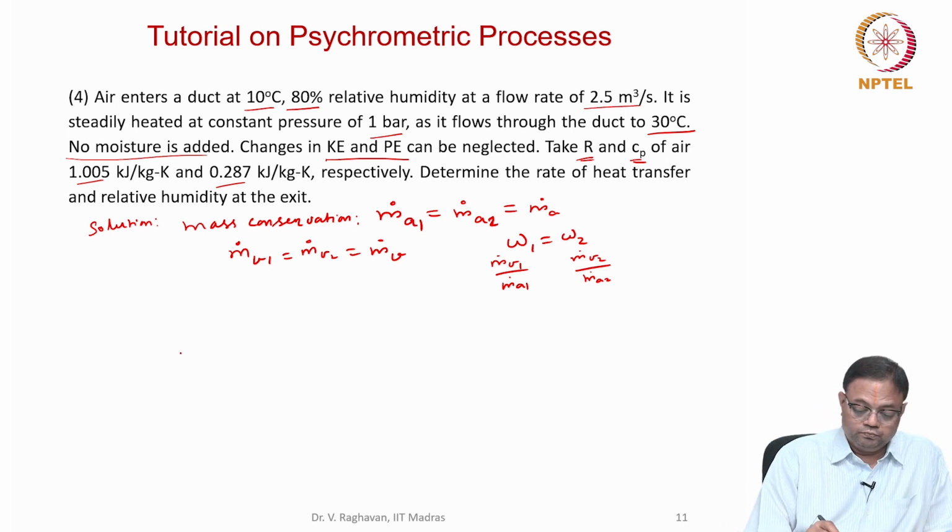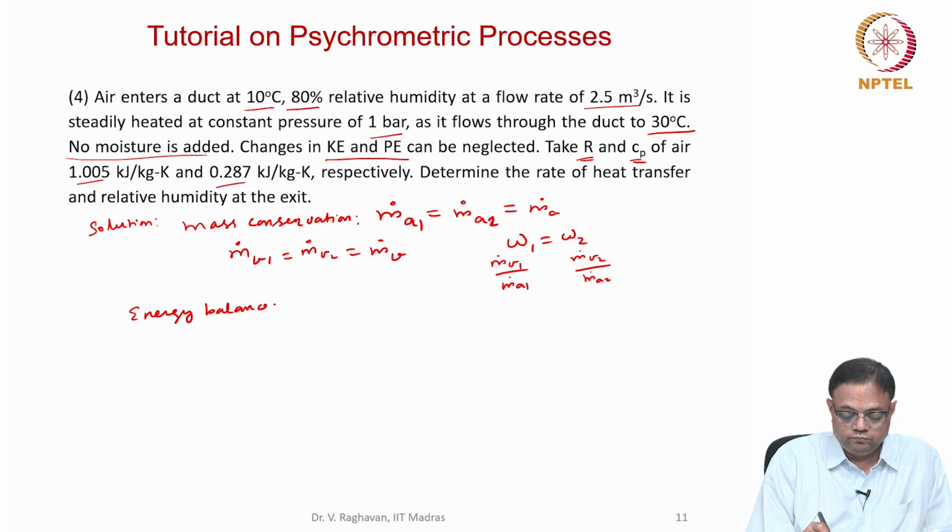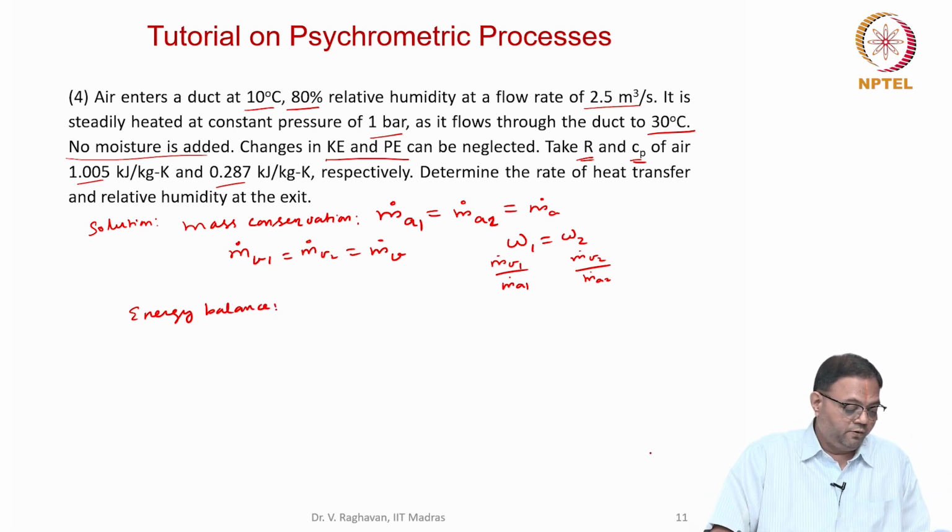Okay, now I can write the energy balance. What is the energy balance here?